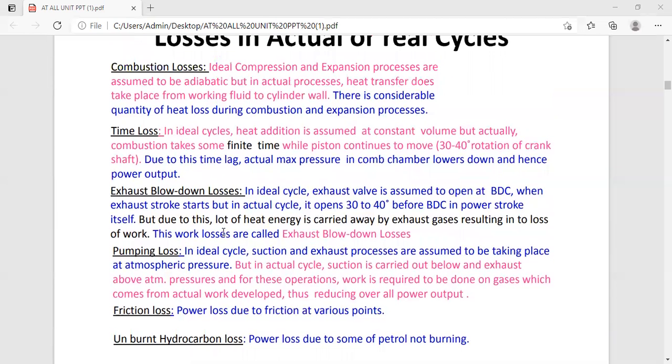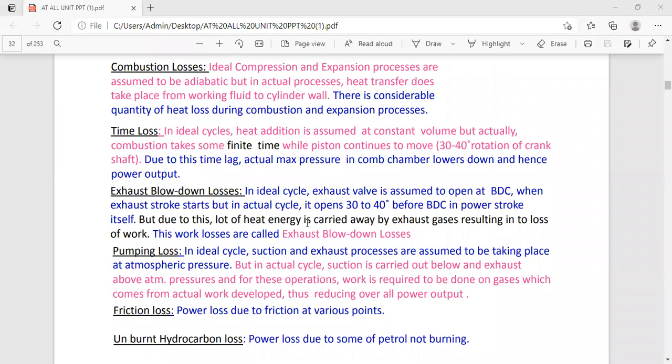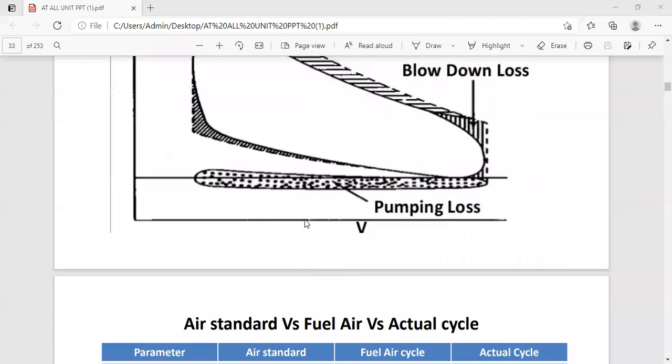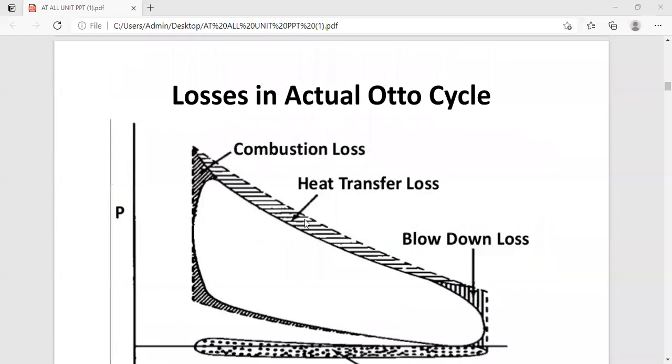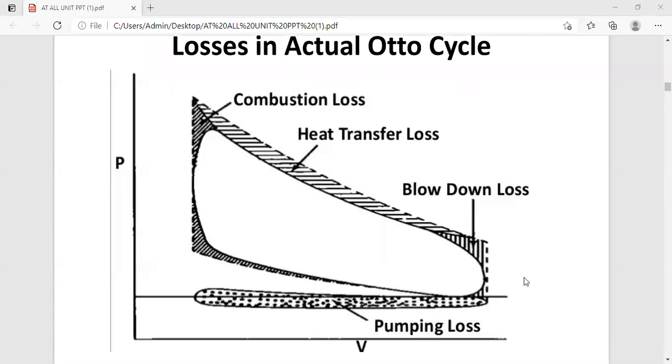So have you any difficulty regarding these losses in the actual or real cycle? Any doubts? No, sir.